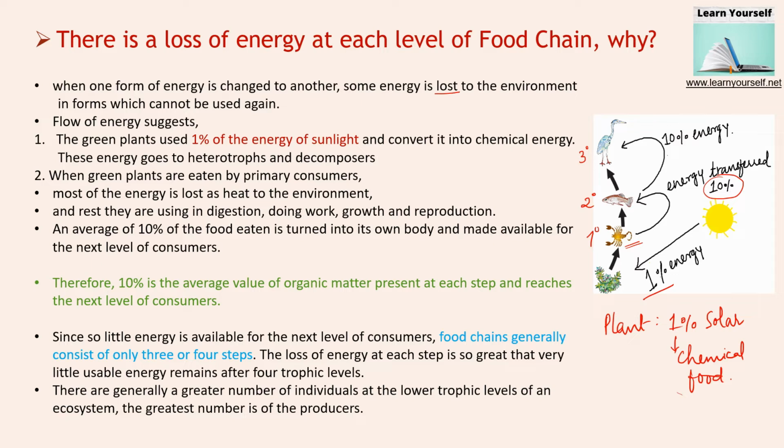So at each level, whether primary, secondary or tertiary consumers, only 10% of energy is transferred. The loss of energy is very huge at each and every level.